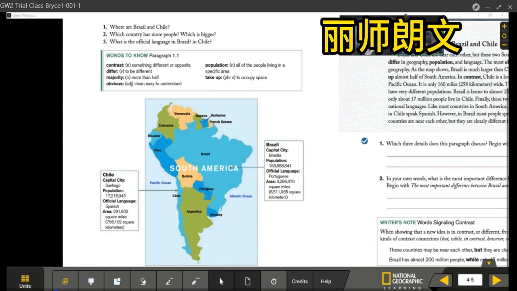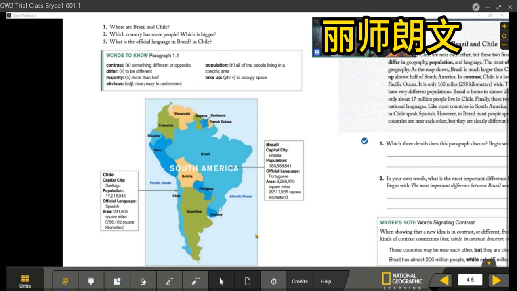Brazil is in the east part of South America. Yes, and Chile is? And Chile is in the south part of South America. Yes, it's in the south, and also it's in the west, southwest. Right? Southwest. Yes. Southwest part of South America. And both of them are in South America.